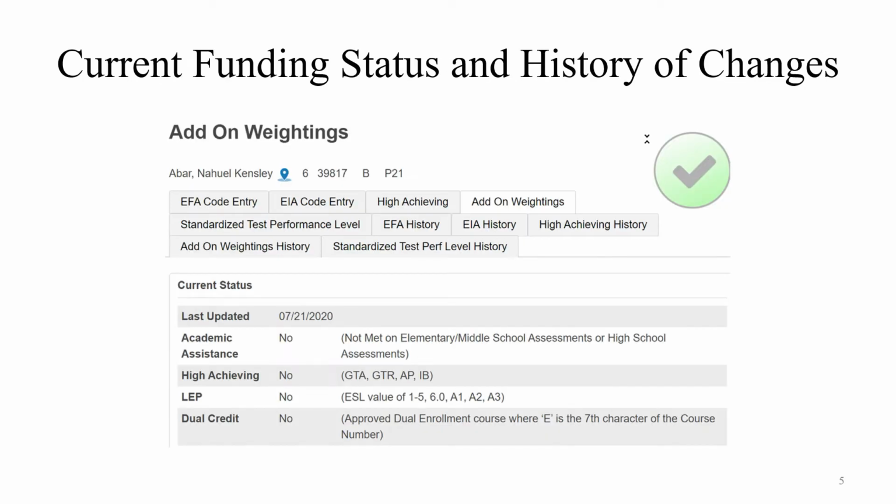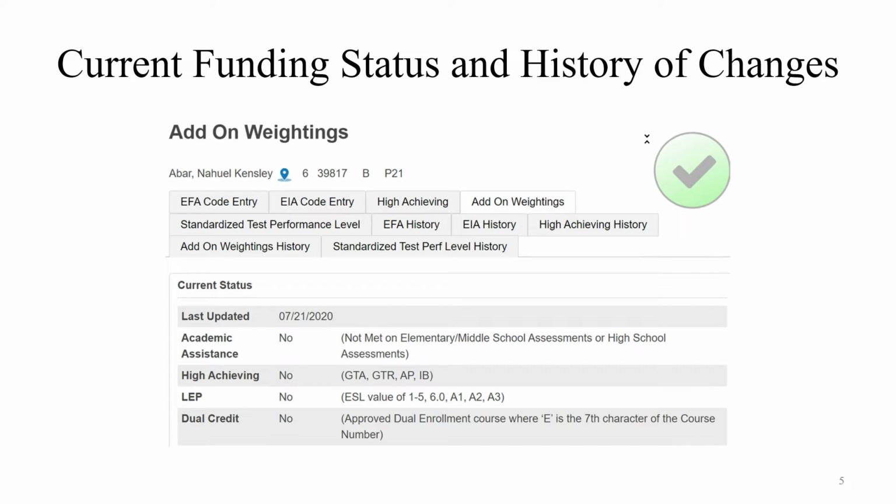By clicking the Add-on Weightings tab, you'll find the current funding status for a student, as well as a history of status changes for that student. The top part of this screenshot shows the student's current status, and the bottom part shows the student's history. Be sure to stay up to date on South Carolina state reporting releases.